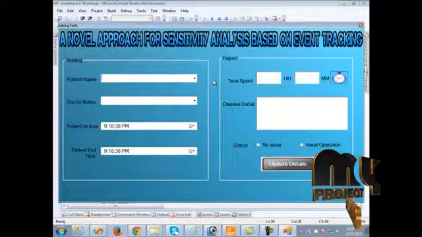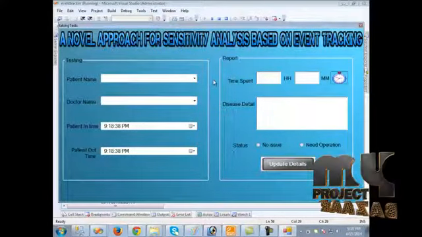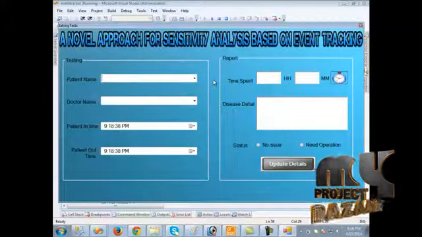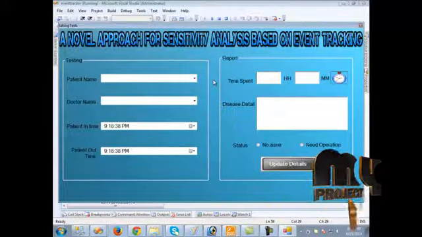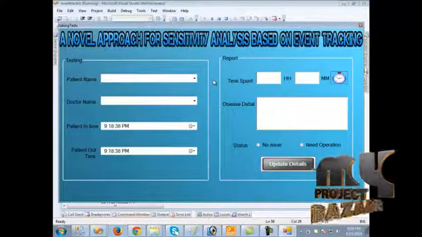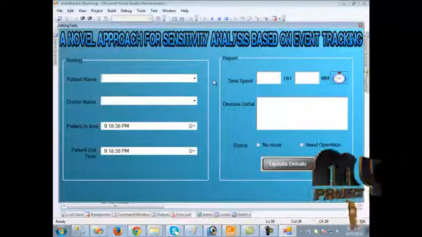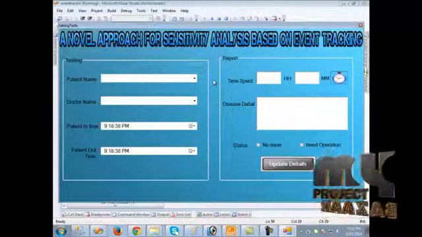This page represents the laboratory scenario. Here the patient name and the doctor name are also mentioned. The patient has been tested here, the reports are considered by the doctor, and the doctor's report is also entered here. The time spent by the patient and doctor in the laboratory should be examined. Then these details are updated in the database.